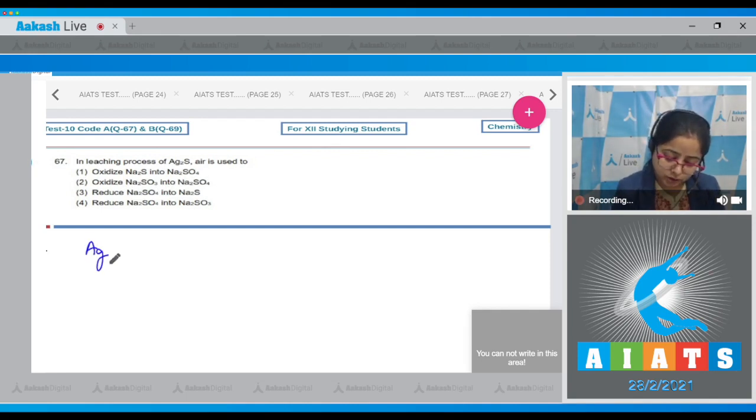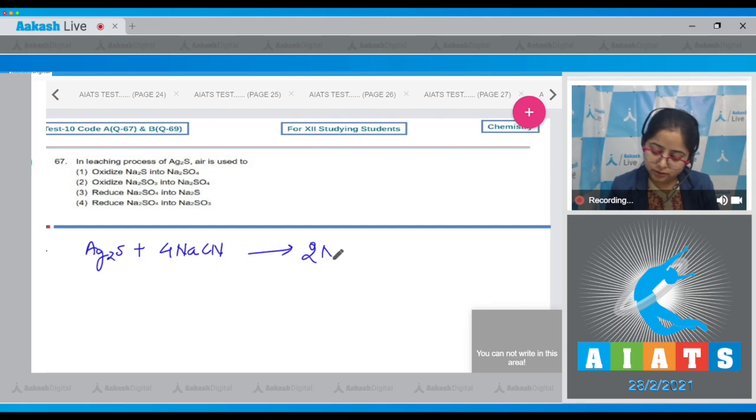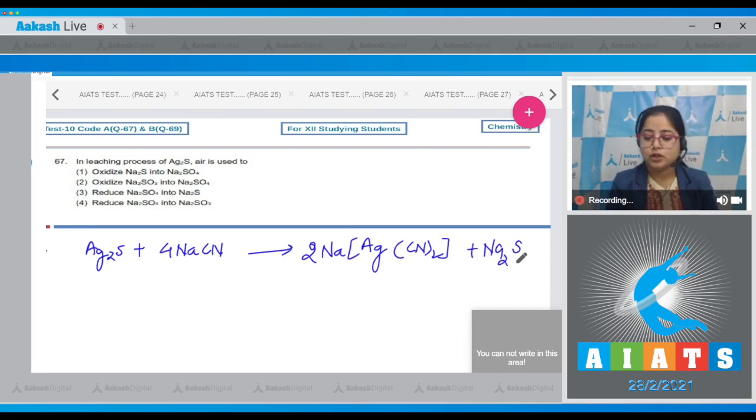Initially, Ag2S reacts with NaCN to give a complex 2Na[Ag(CN)2] plus Na2S. So air is used to oxidize Na2S into Na2SO4.